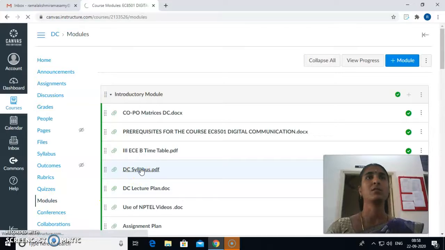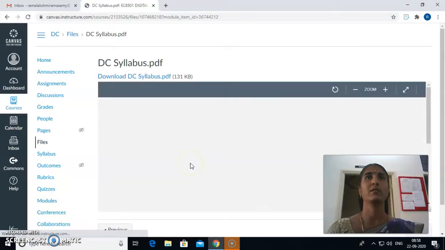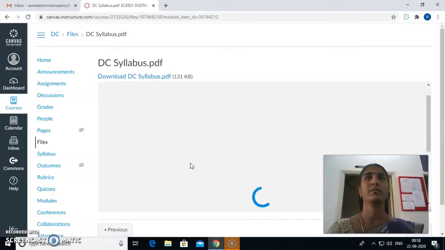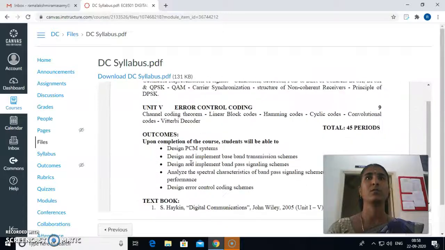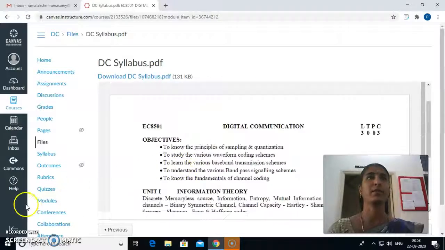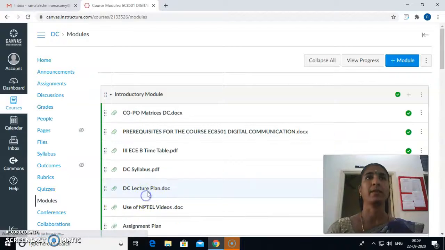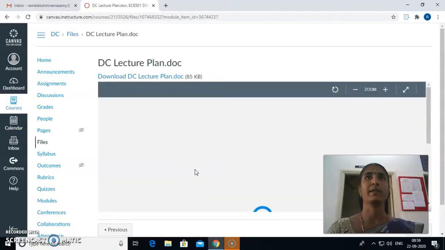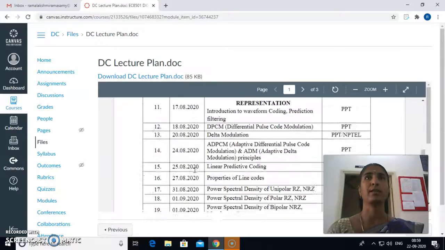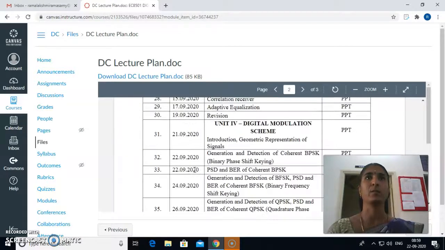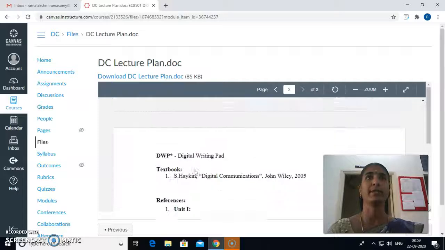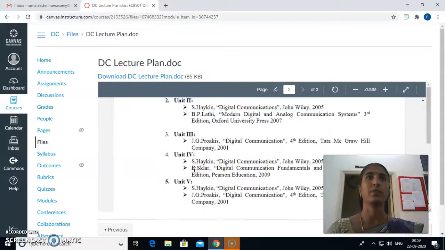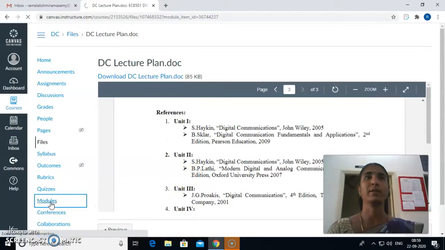Then the syllabus of the course is enclosed here. It contains all the 5 units. Then the lecture plan of this course, Digital Communication, is enclosed here so that the students can view it. The date and the corresponding topics unit wise have been mentioned here, and the textbooks for each unit are also given here.